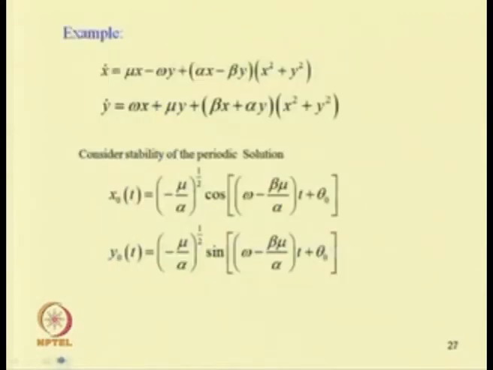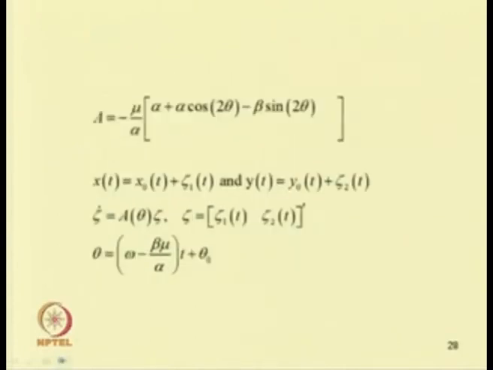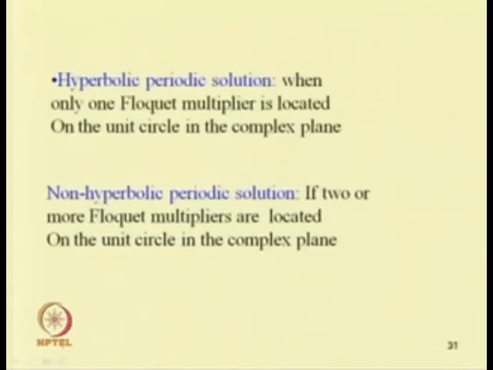For example, let us take the simple example of a spring mass system, that is m x double dot plus k x equal to 0. All of us know the solution is periodic.